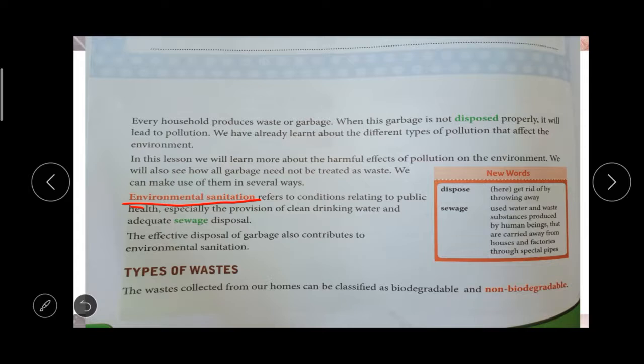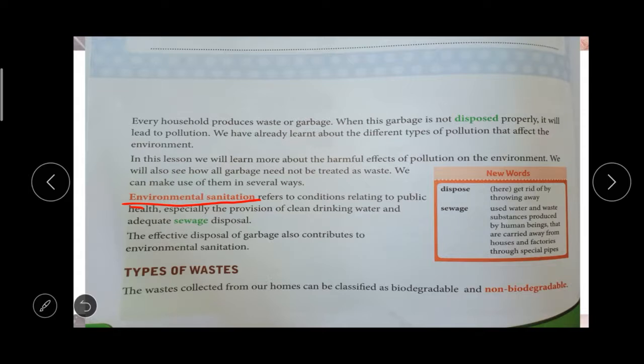Sewage means waste product. Sewage disposal means garbage disposal. In our place the waste water is carried by a canal, right? That canal is sewage disposal.